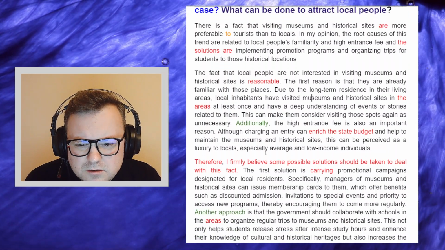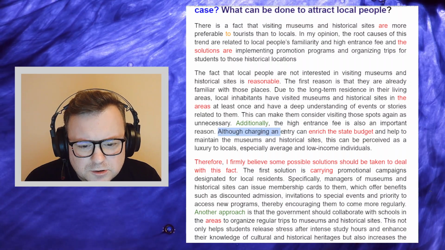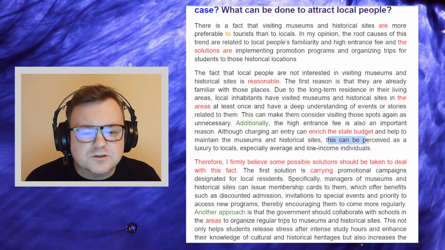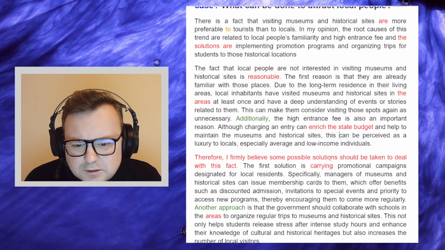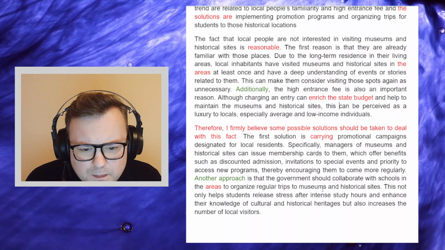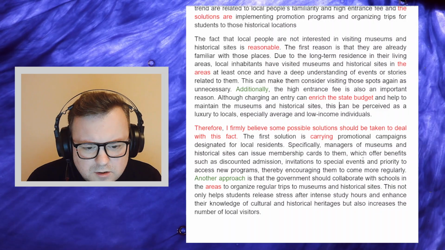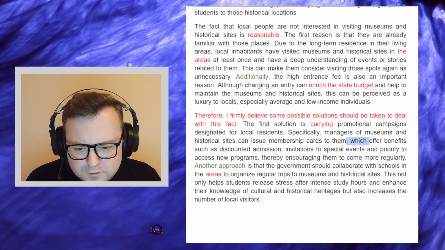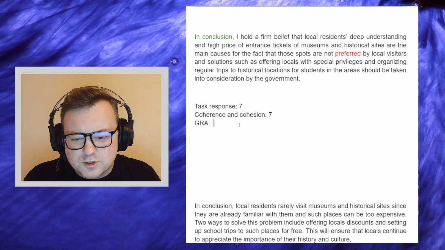Okay, we get more subordination, although, comma this can be, so that's also good stuff with grammar. Anything else? Yeah, comma which, always like the comma which stuff. Okay, so in terms of grammar, I think we can also award the 7.